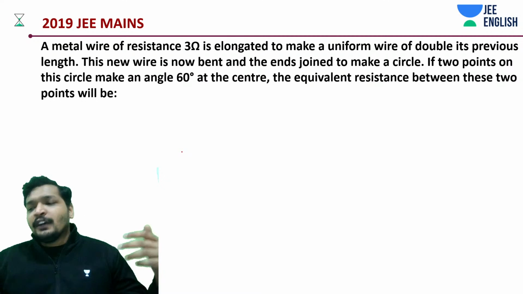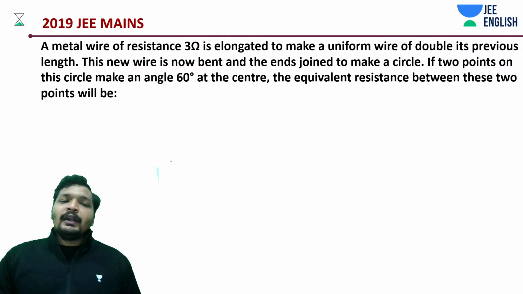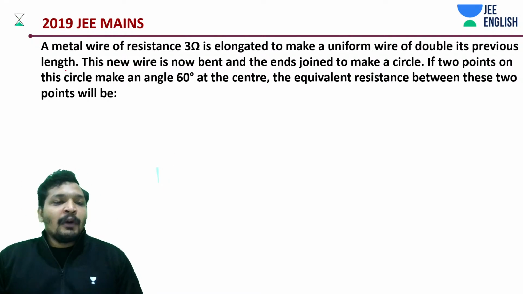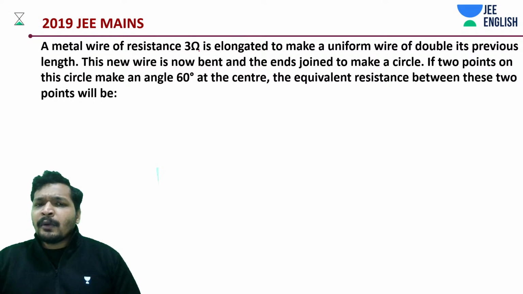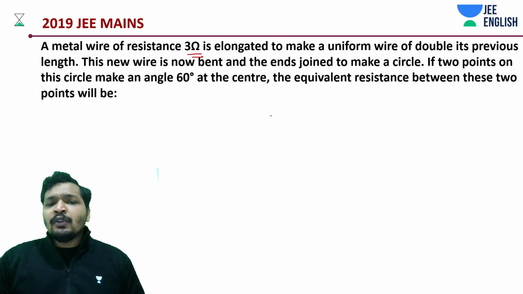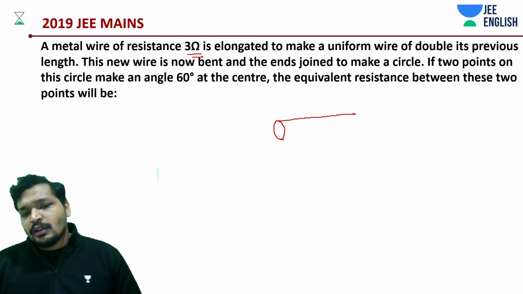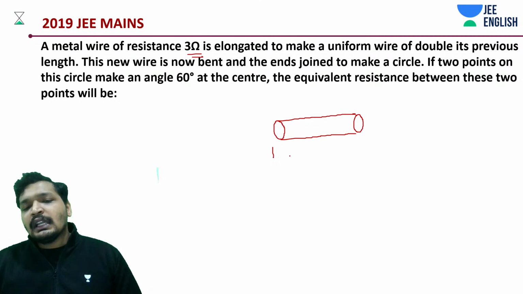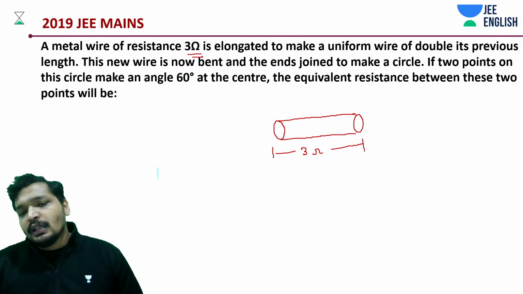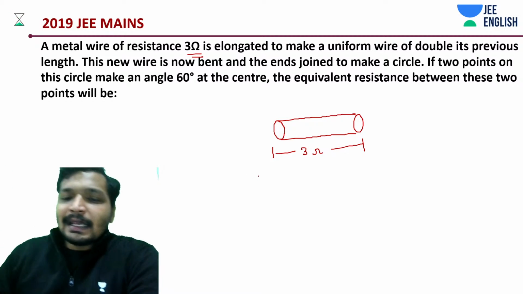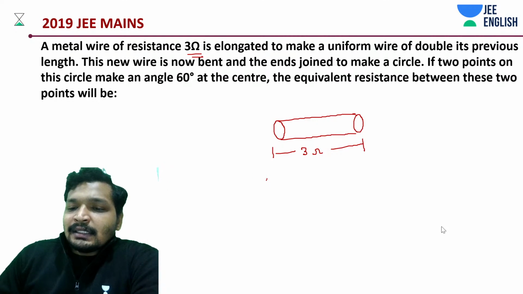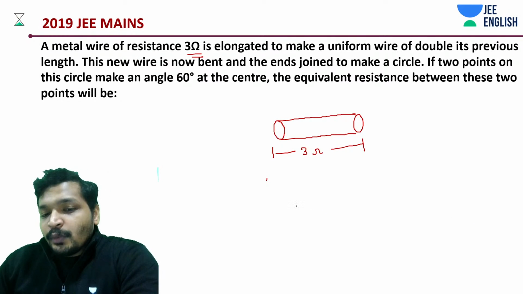So first of all, this is very popular again. This is actually a combination of two popular questions, a very popular model problem often asked in your exam. There is a 3 ohm resistance. So you will have a wire. This wire initially had 3 ohm resistance. Then you do a crazy thing: elongating this wire, such that nothing new is added to it.